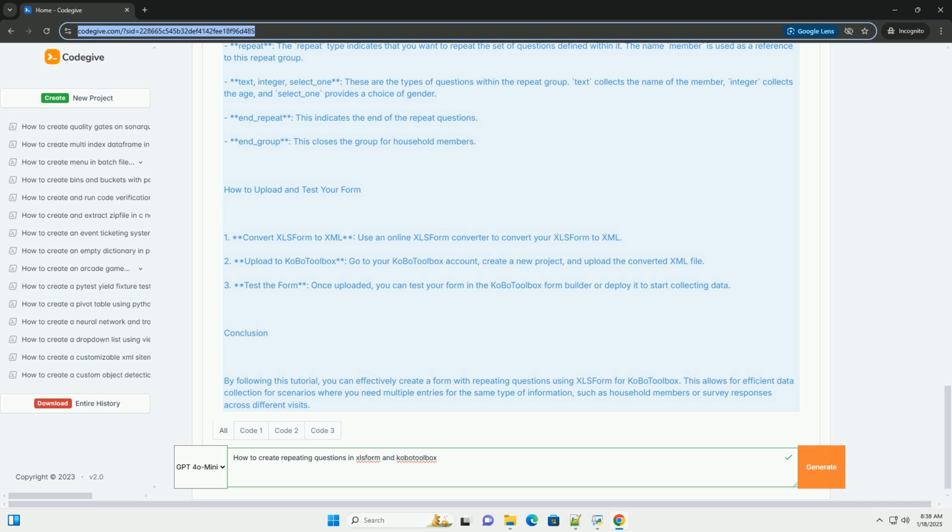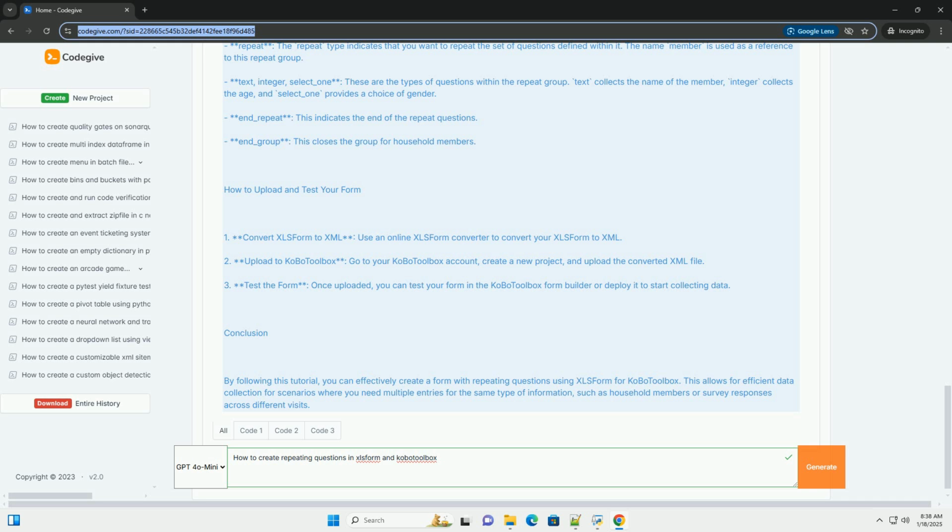How to upload and test your form. 1. Convert XLSForm to XML. Use an online XLSForm converter to convert your XLSForm to XML. 2. Upload to KoBoToolbox. Go to your KoBoToolbox account, create a new project, and upload the converted XML file. 3. Test the form. Once uploaded, you can test your form in the KoBoToolbox form builder or deploy it to start collecting data.